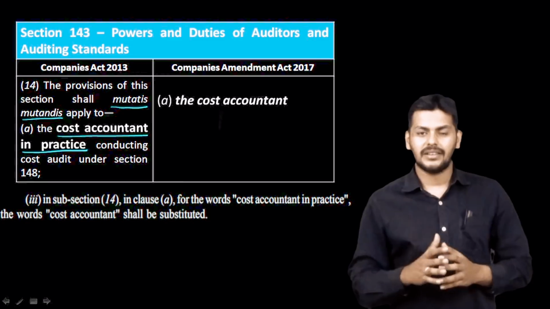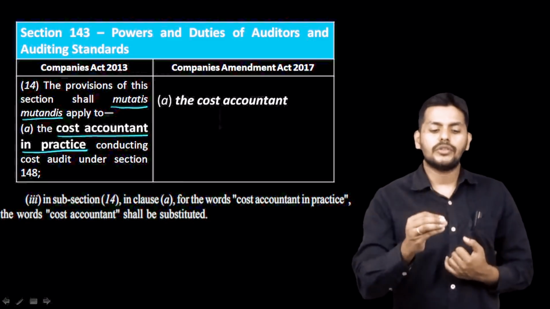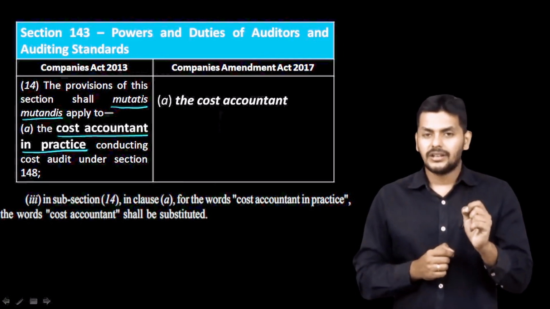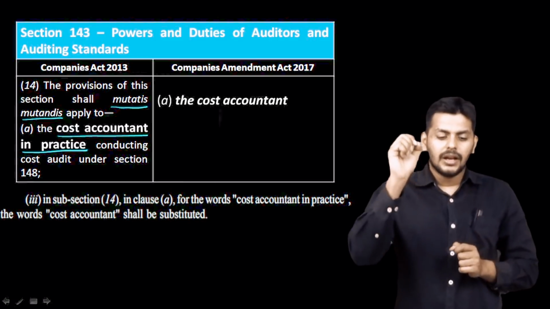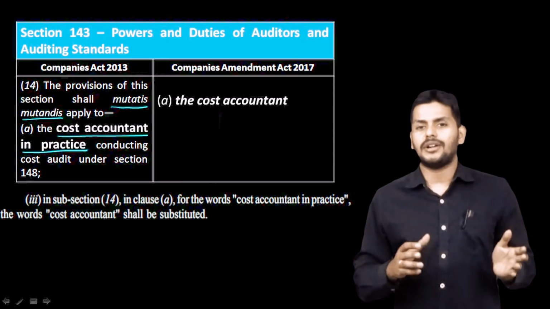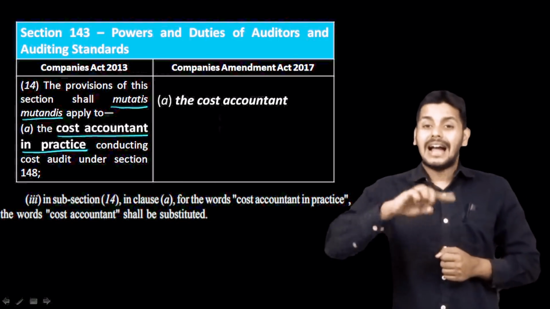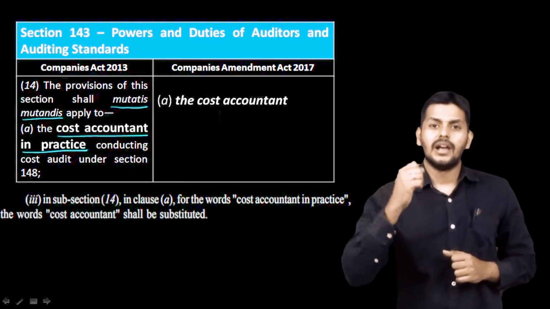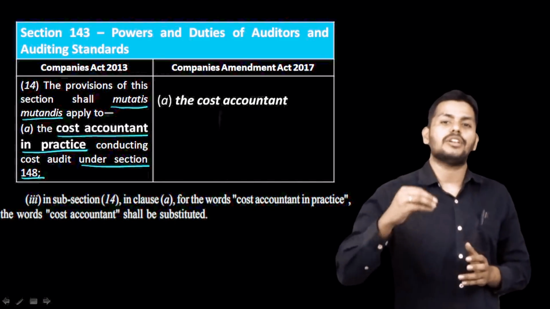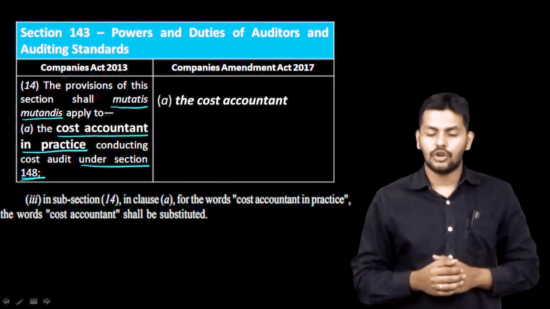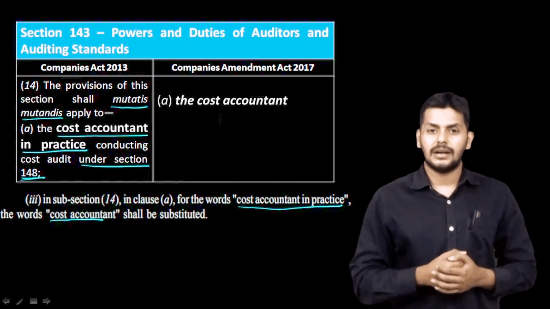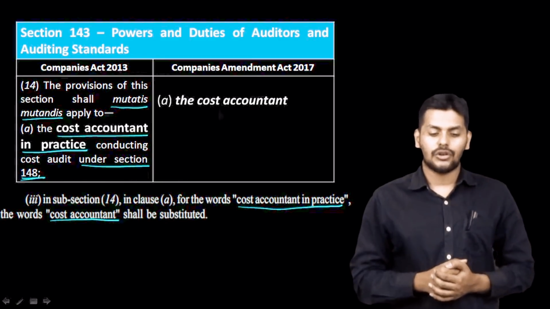Now they made a simple change everywhere with respect to the cost auditor. If you see, the wording was "cost accountant in practice." Can you see that? These provisions, that is 143.14, were the fraud provisions. They were applicable as it is to a cost accountant in practice conducting cost audit under 148. In here and in 148, which I am going to take you through in a little while, the words "cost accountant in practice" have been substituted by the words "cost accountant," which goes to say that whether or not he is a cost accountant in practice, the person is eligible to conduct the cost audit now.